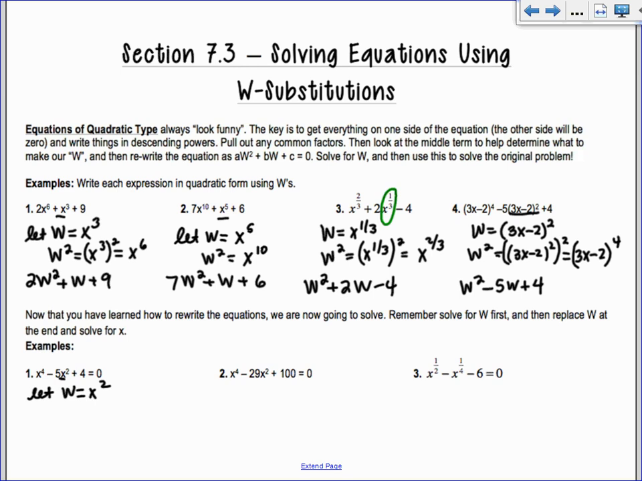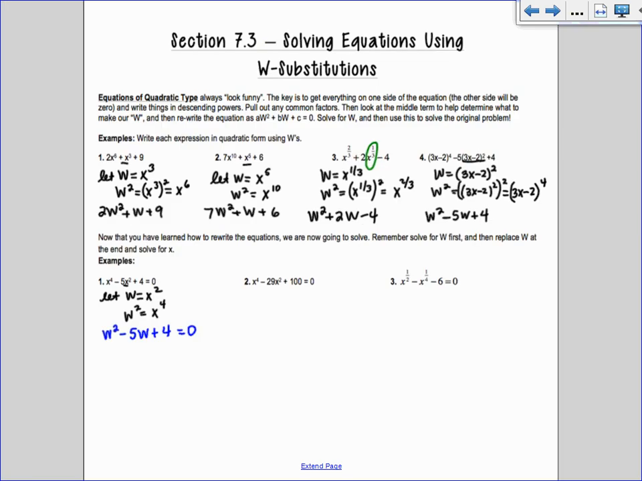So when I square both sides, W squared is x to the 4th. Now I can see what I'm going to replace each of the x parts with. So x to the 4th is now W squared, x squared is W, and then plus 4 equals 0. Do you know how to factor that? Yeah. W minus 4, W minus 1. So we end up getting W equals 4 and W equals 1.